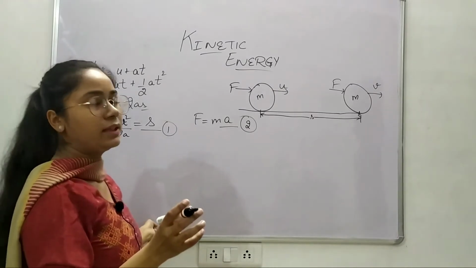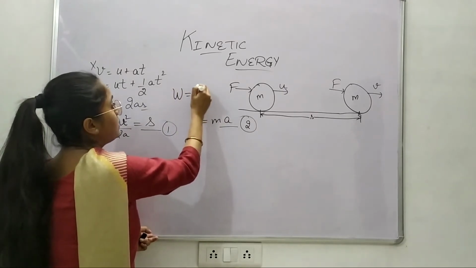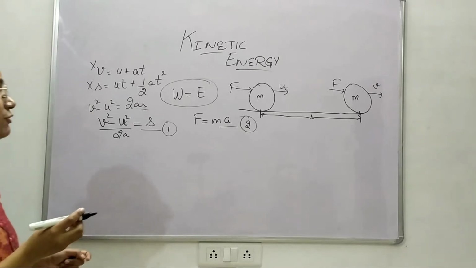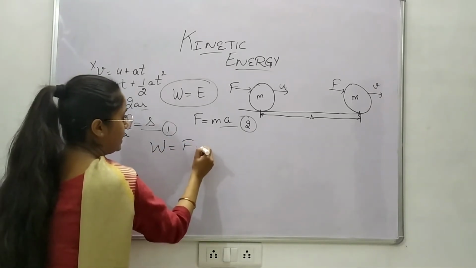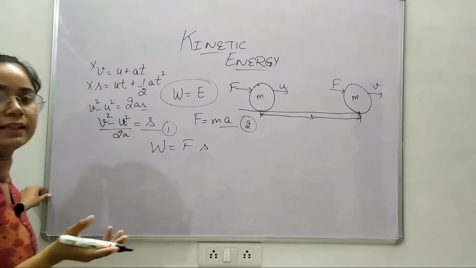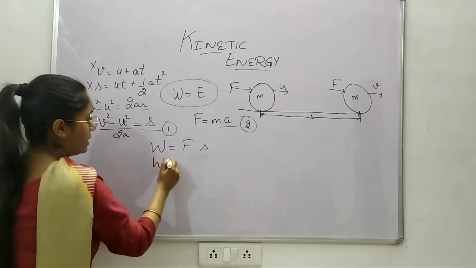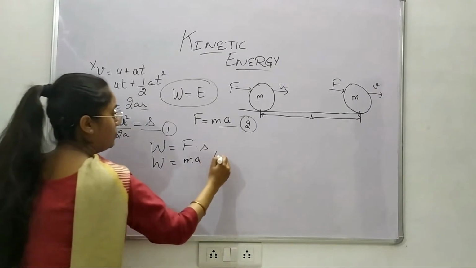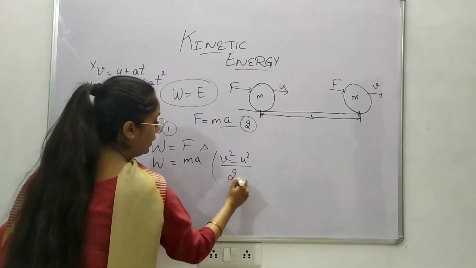In the beginning of this video I told you that whatever work we have done is the amount of energy we have used. So if I use the formula of work done, which is W equals F times S, I can find out the energy. So W equals, the value of force is m times a, and S is (v squared minus u squared) over 2a.